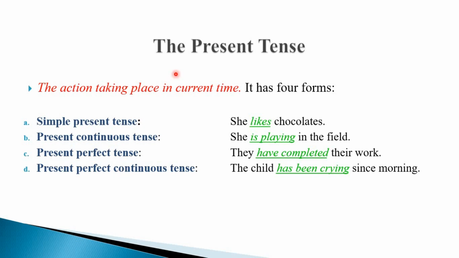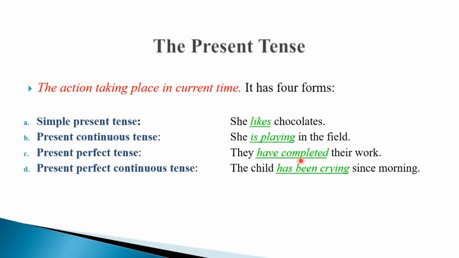So since we are doing present tense, we are going to do all this topic in detail in particular chapters. Right now only general information about the present tense. So present tense are those tenses or those actions which take place in the present time. When I talk about simple present tense, example is she likes chocolate. It talks about any action that is occurring in the present time. Present continuous tense example is she is playing in the field. Present continuous tense deals with those actions which are in progress in the present time.